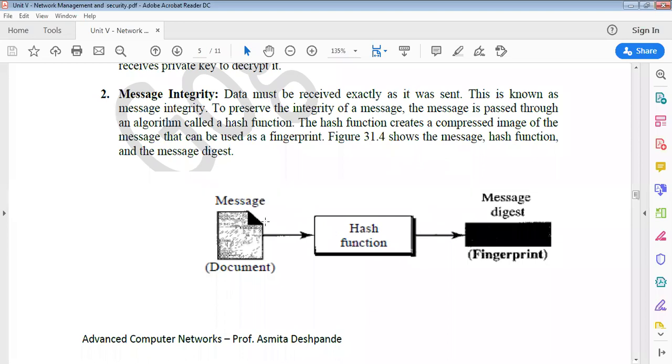The original message, which we can call the document, will be converted into a message digest or fingerprint using the hash function. As we can see in this diagram, this is your original message or document, and it is converted into a message digest, or fingerprint, using the hash function.